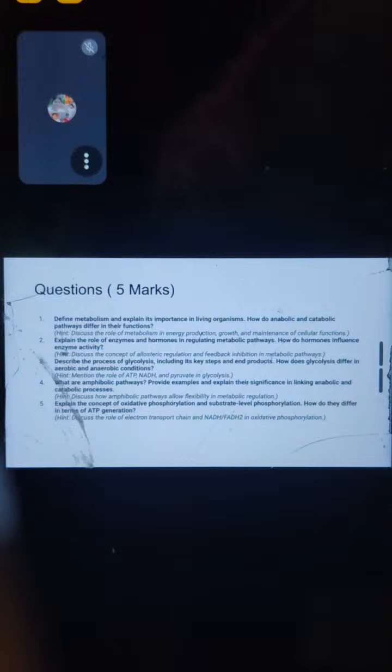In that case, you have to discuss the concept of allosteric regulation and feedback inhibition in metabolic pathways, those kinds of things. The process of glycolysis is a common question, including the key steps and end products, and how glycolysis differs in aerobic and anaerobic respiration. So mention the ATP, NADH and those kinds of things in glycolysis pathways. And what are amphibolic pathways, and explain the concept of oxidative phosphorylation and non-oxidative phosphorylation and how they differ in terms of ATP generation.